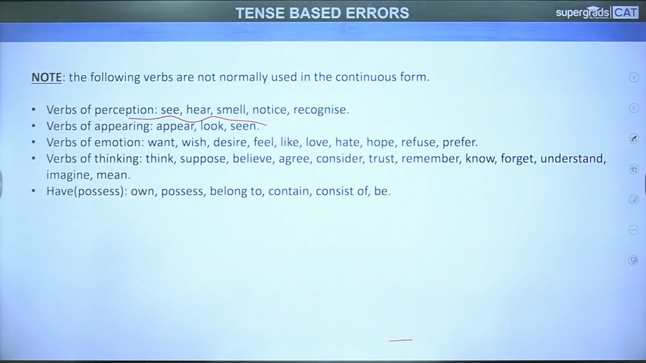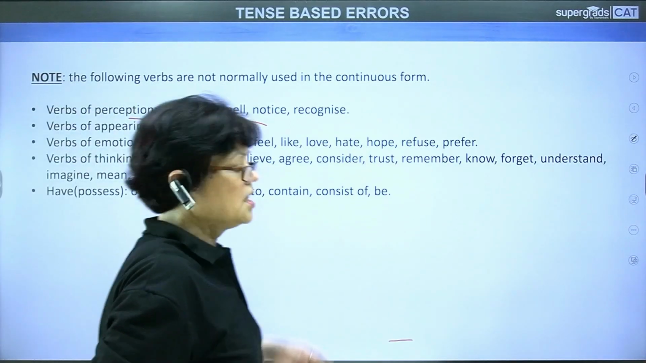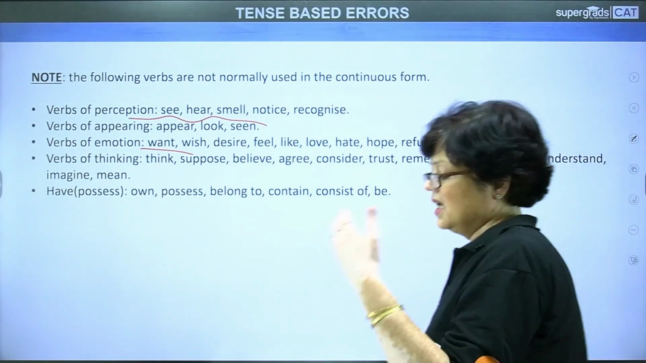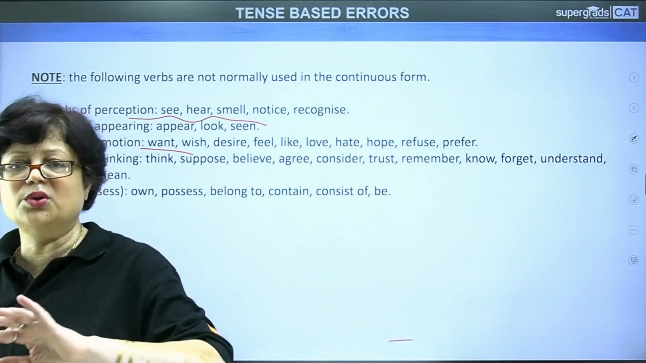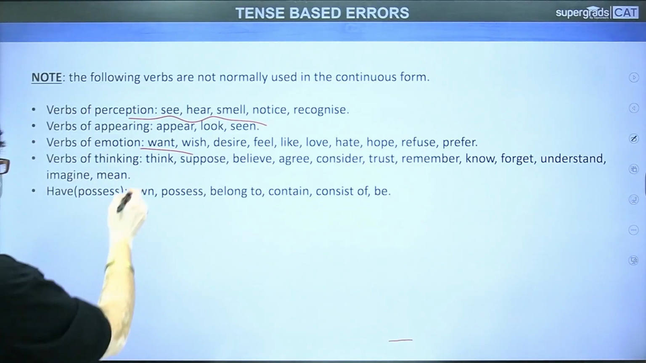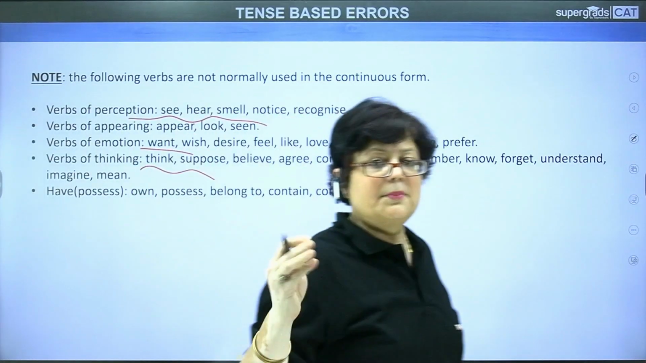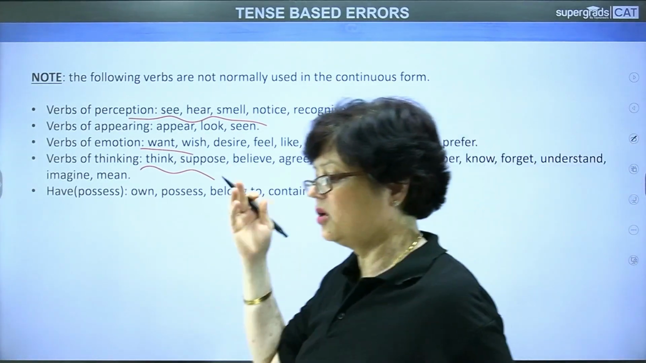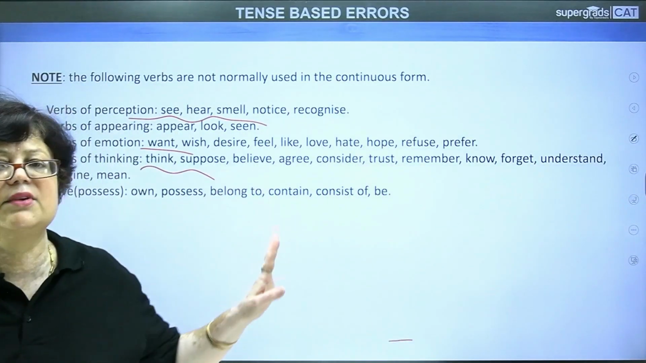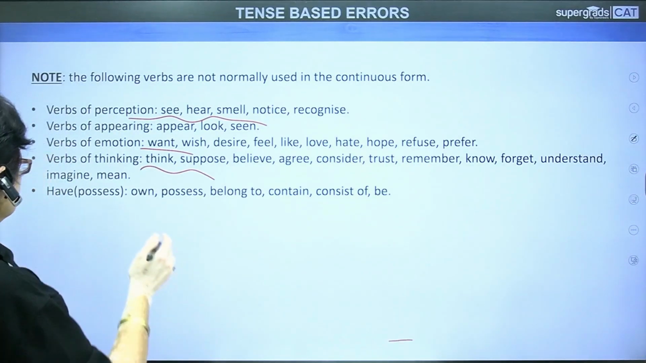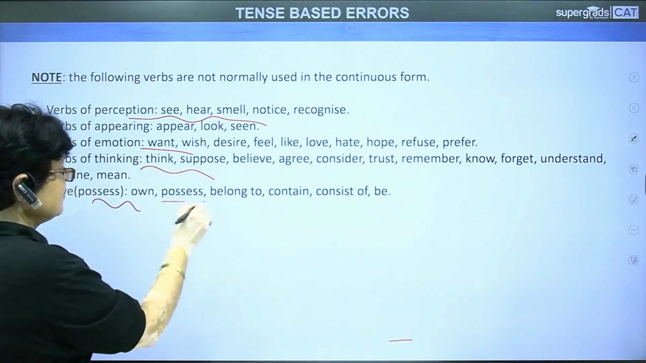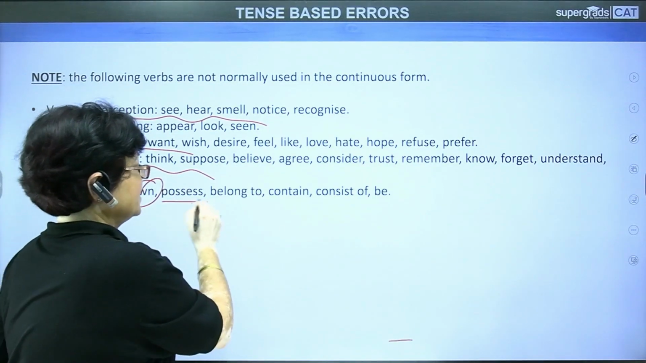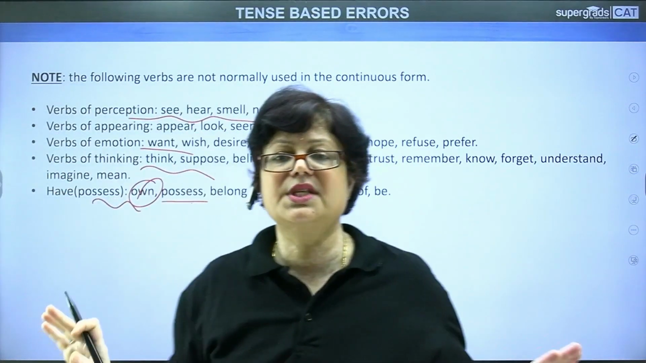We do not use present continuous. Then verbs of emotion: want, wish, feel, love, desire, dream, hate, refuse, hope. We do not use the ing form of the verb. Then verbs of thinking: think, suppose, believe, agree, consider, trust, remember, know, forget, understand. We do not use the continuous form of the verb. Then have. It also means to own something or to possess something or belong to. We do not use the continuous form of the verb.